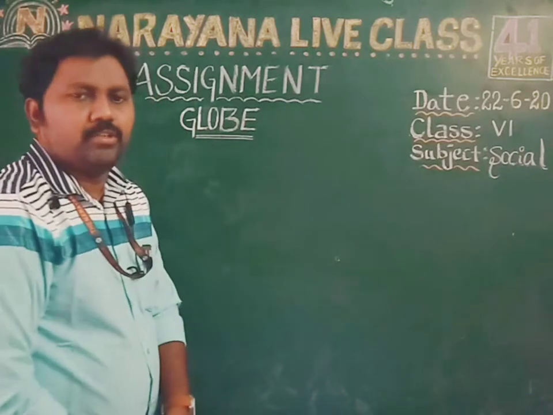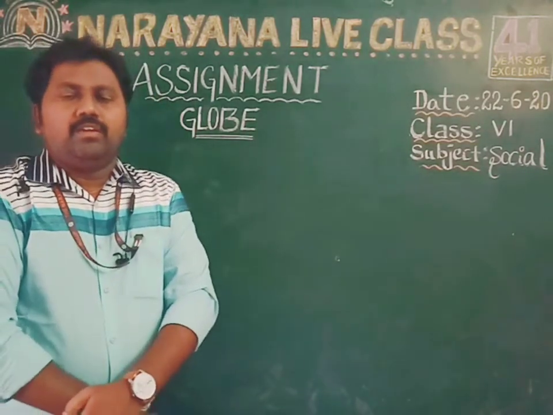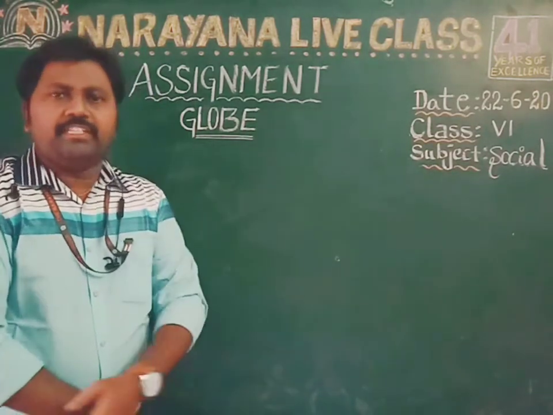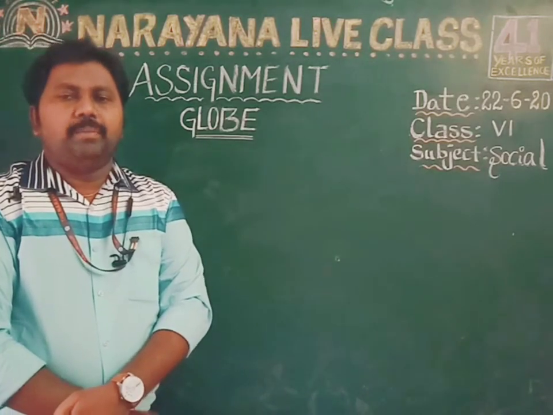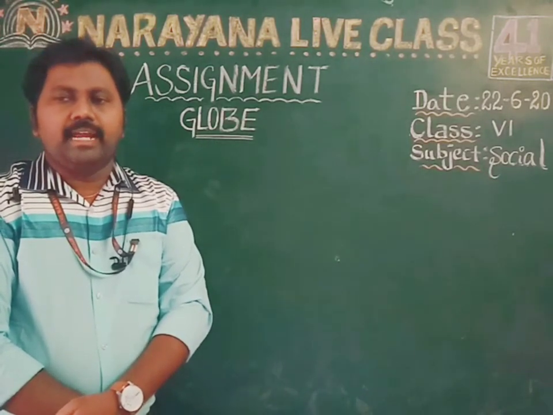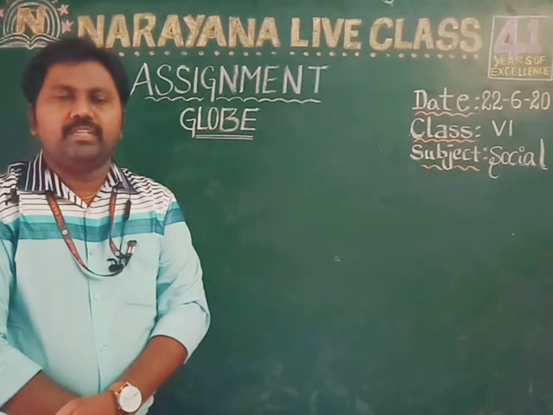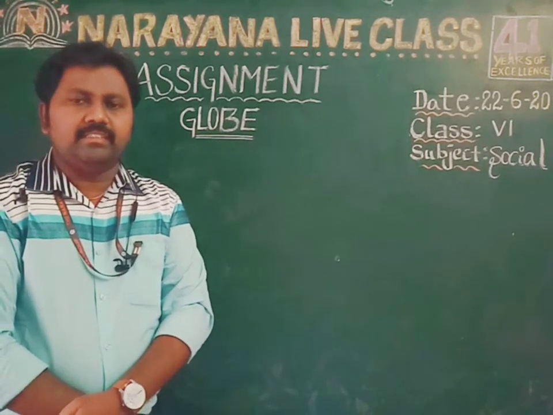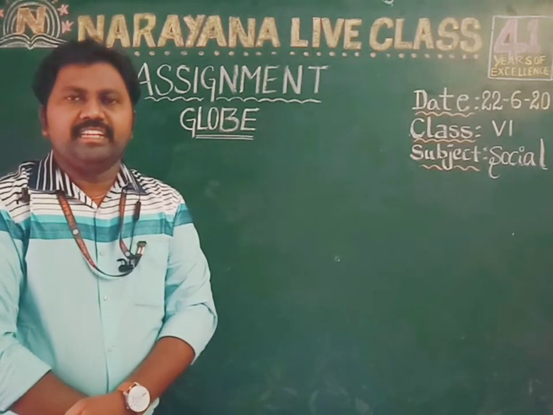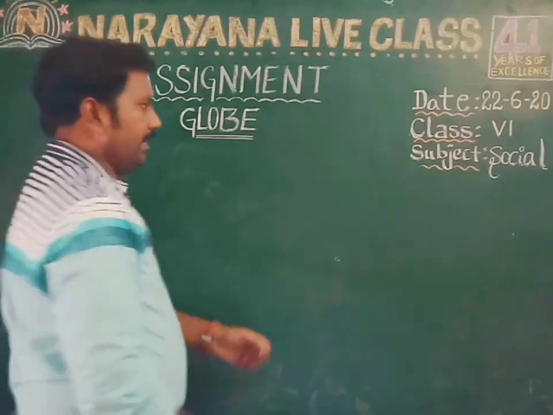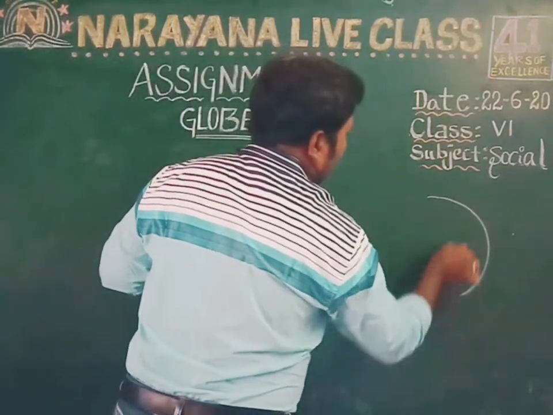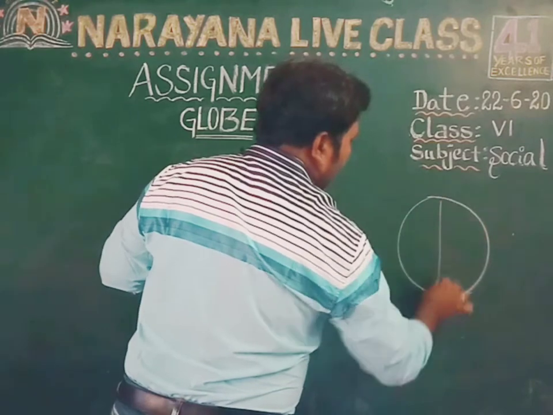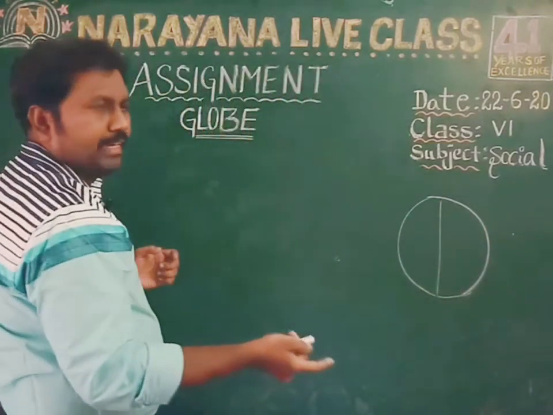So 3 questions completed. Now let's take the fourth question. Which place is used as a standard for time all over the world? The answer is Greenwich, which is in Britain. For example, the prime meridian is also called Greenwich.